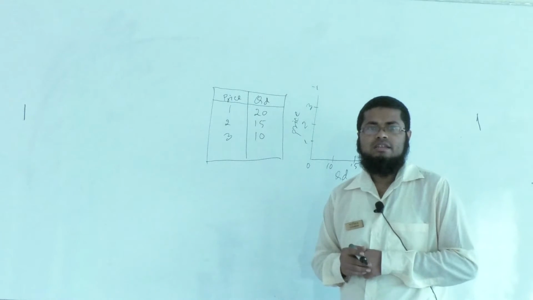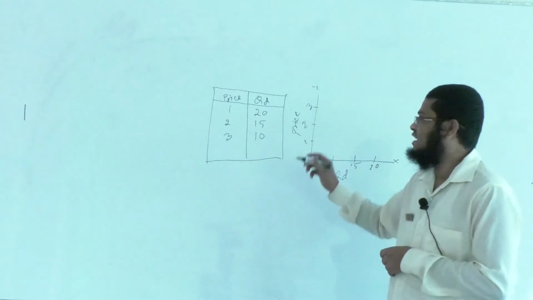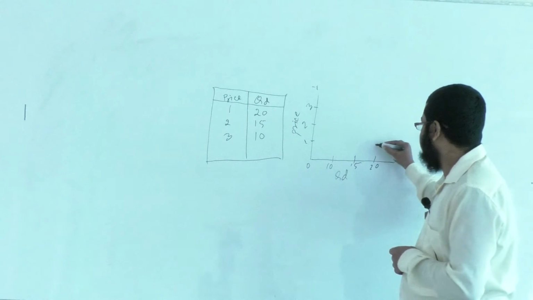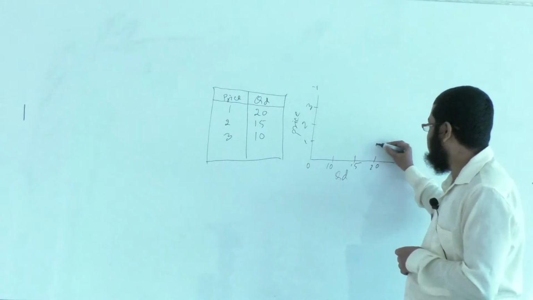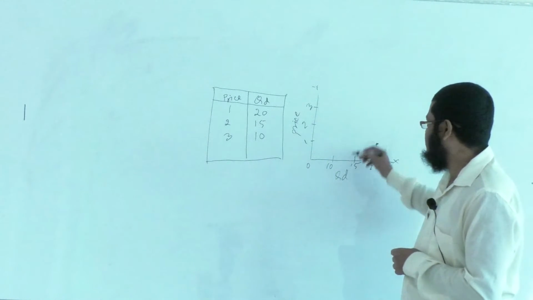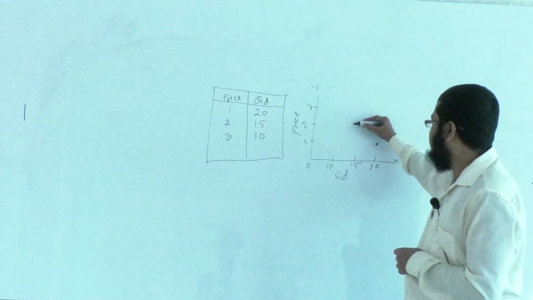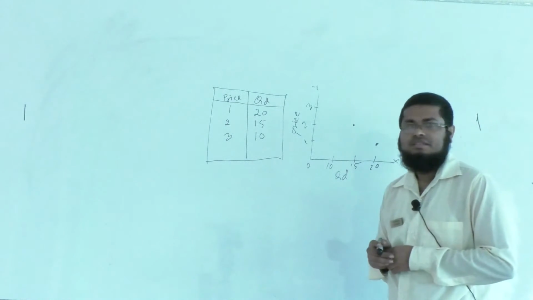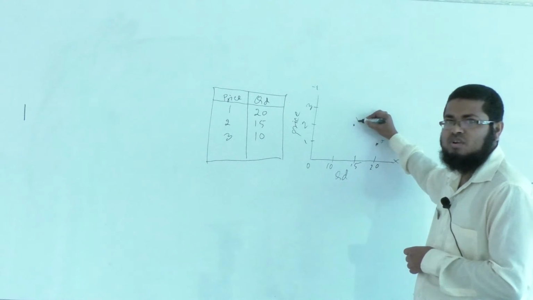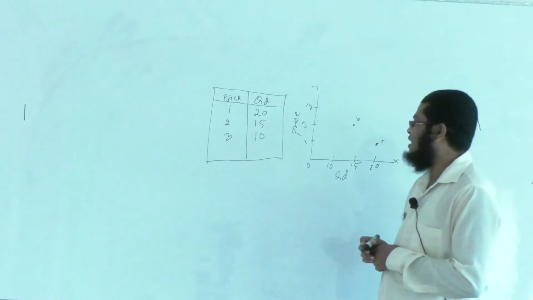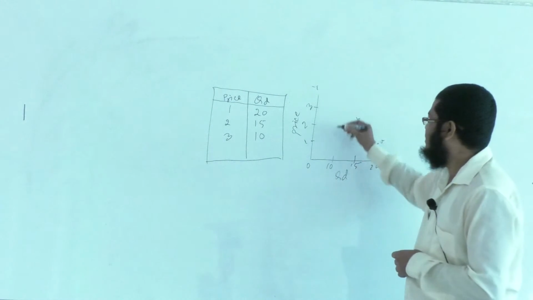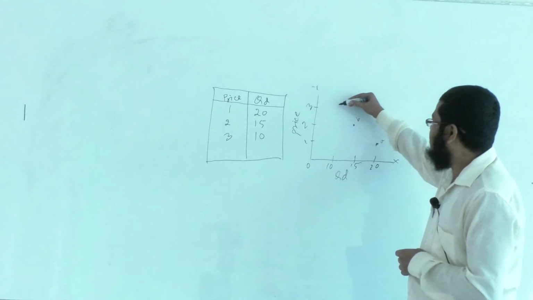Now we will combine these points: when price is 1, quantity demanded is 20, and when price is 2, quantity demanded is 15. Again we plot a point; let us name this point A, this point B. And finally, when price is 3, we get demand 10. That is, for 3, we get demand 10.